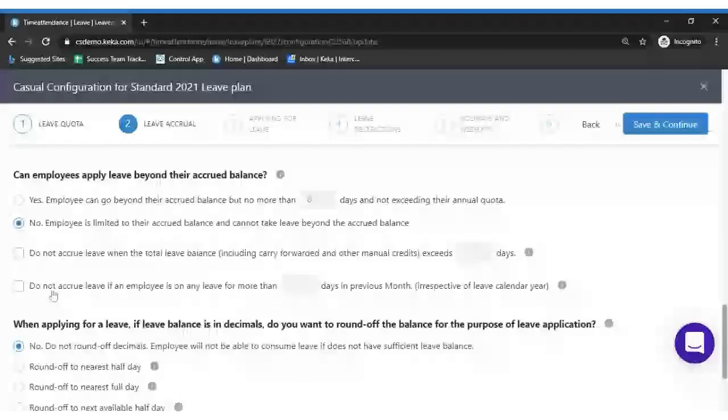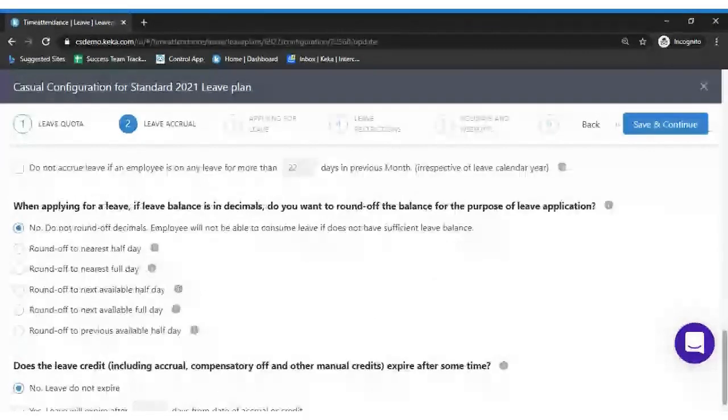Right. So the next option which I'm referring to is: do not accrue leave if an employee is on any leave for more than dash days in the previous month. Let's assume the employee is on leave for 22 days in the previous month due to some emergency reasons. Whether you want to run the accrual or not for the next month, you can enable or disable this option, depending upon the requirement.